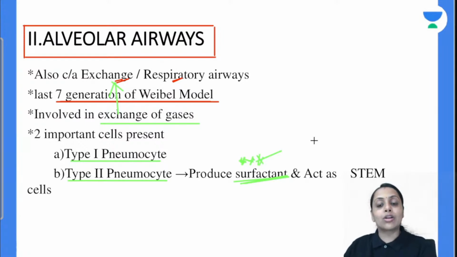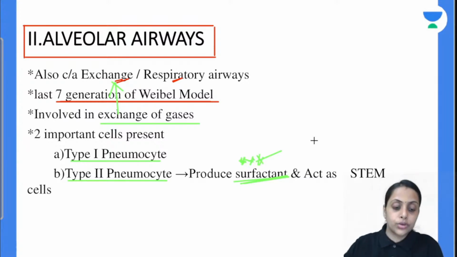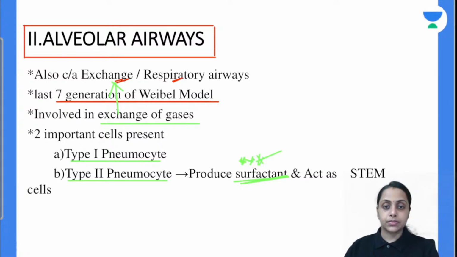Which stem cells do we have for the conducting airway? Anybody? In the conducting airway, we have which type of stem cells? Do reply fast. Stem cell in a conducting airway.